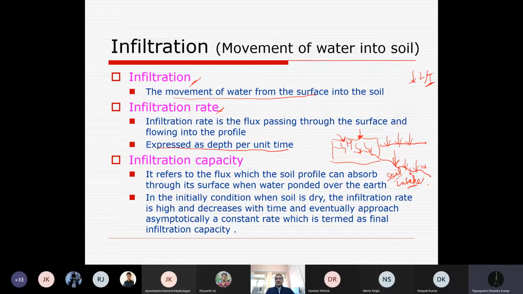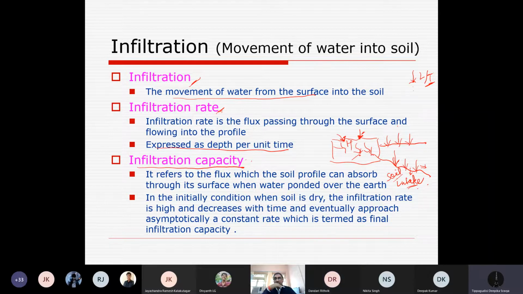Or it is also called the infiltration capacity of the soil, meaning this is the capacity. No matter saturated or unsaturated, this is the amount that will enter into the soil, and if it is not saturated it will be more. So initially it's a high rate of infiltration, but after a certain time it stabilizes, and that is called the infiltration rate, infiltration capacity, or final infiltration. These are the simple words.